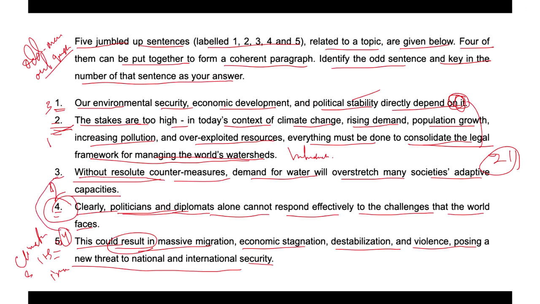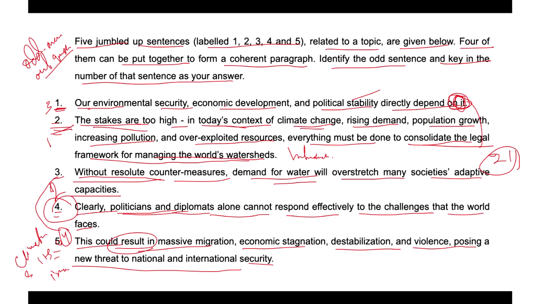Let's talk about it in a very simple method. So what do we find out here? One states that our environmental security, economic development, and political stability directly depend on it. So what is it referring to? Given the information in option two, where it is stated the stakes are too high in today's context of climate change, rising demand, population growth, increasing pollution, and overexploited resources, everything must be done to consolidate the legal framework for managing the world's watershed.